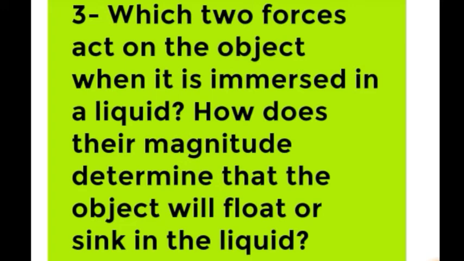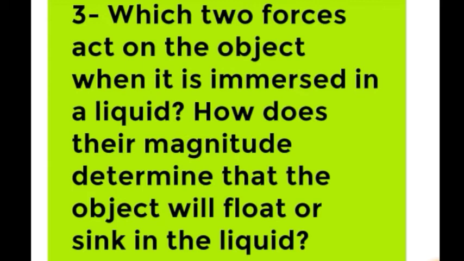And in case 3, when the weight of the object is equal to the buoyant force, then the object will float in the liquid just below the surface of the liquid. Now the weight and buoyant force are equal, so the object will float, but it will be just below the surface of the liquid. And this happens when the density of the object is equal to the density of the liquid. So here we have discussed 3 cases.